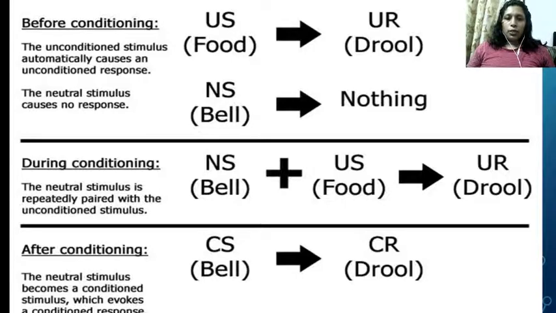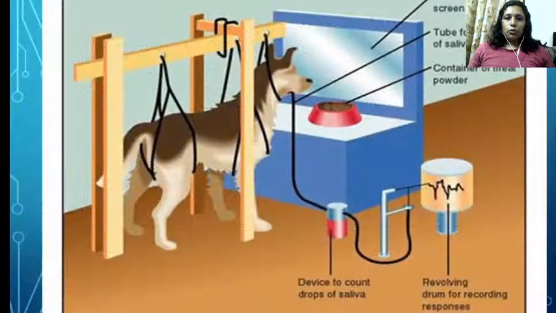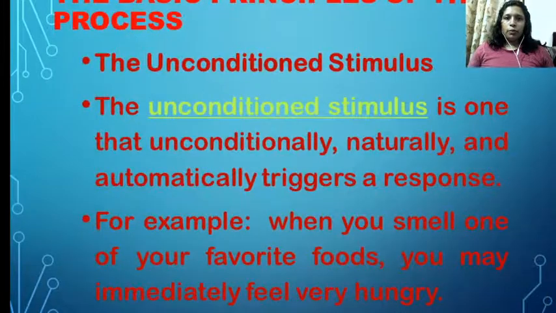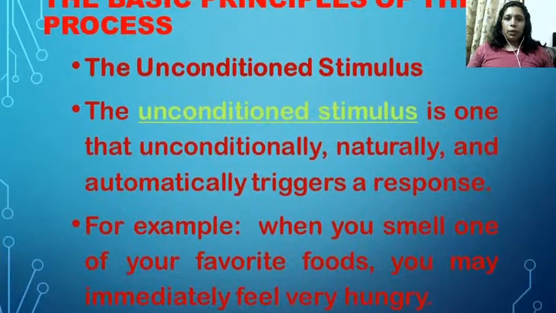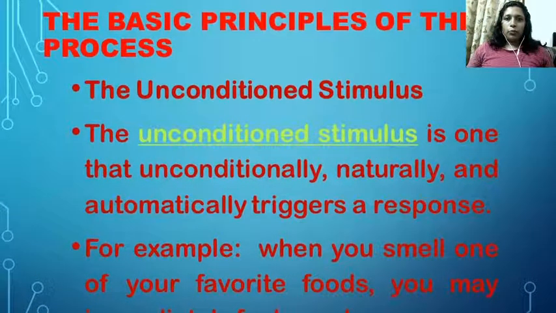After conditioning, what Pavlov could observe is that the conditioned stimulus, that is the bell, could give the conditioned response, that is drooling of saliva.